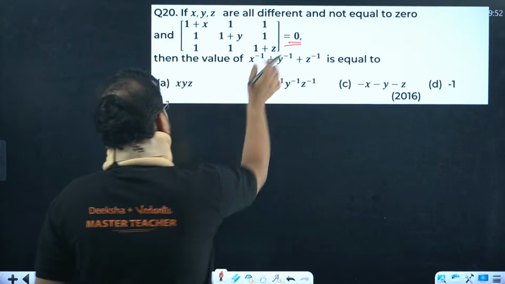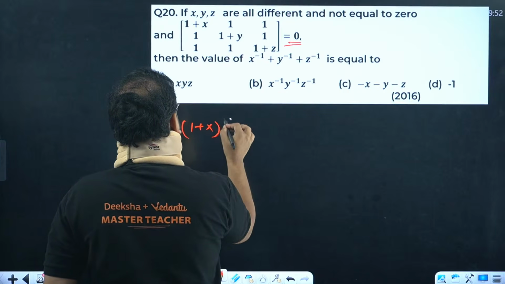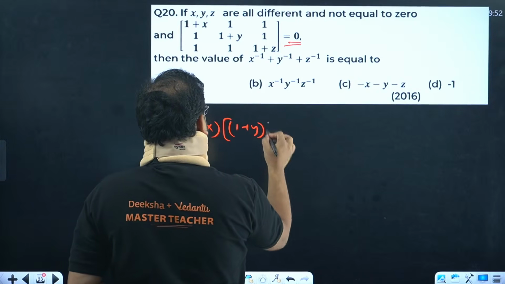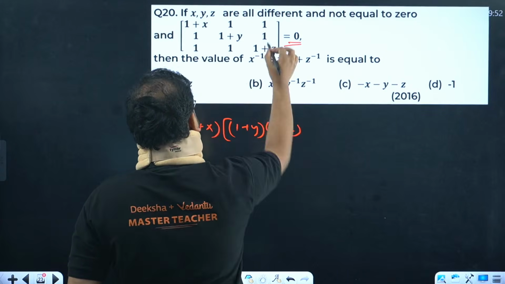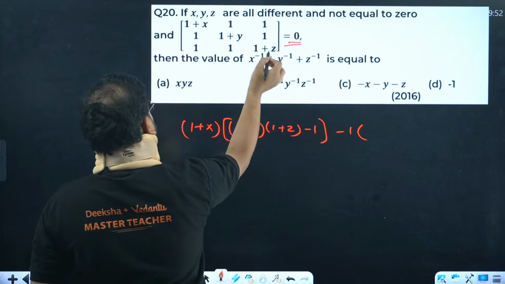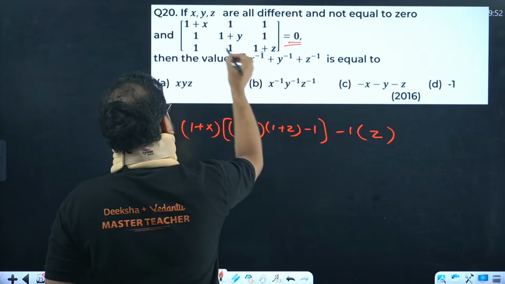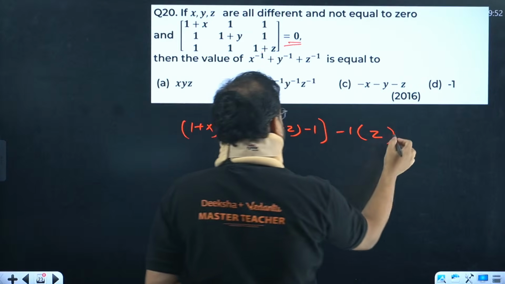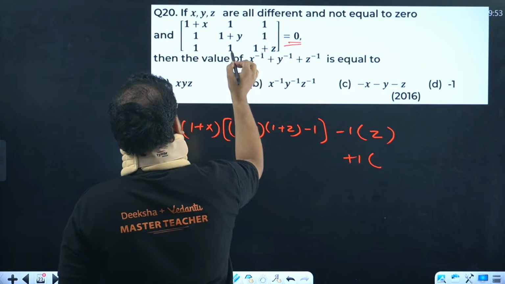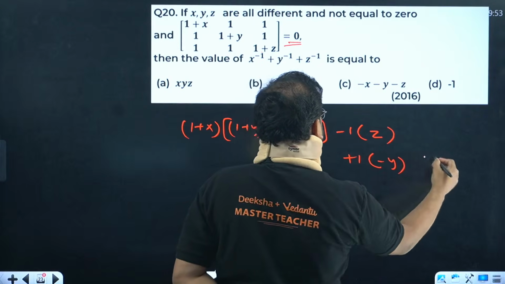The simple approach will be what? The determinant of this is 0, so simply start with this. 1 plus x, product with 1 plus y and 1 plus z minus 1. Next one, minus 1 over here. 1 plus z minus 1, simply z. Please check. 1 plus z into 1 is 1 plus z, minus 1. So simply z. And with another plus 1 over here. Check with plus 1. 1 minus of this. So minus y. This should be equal to 0.